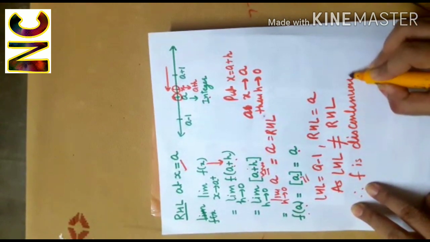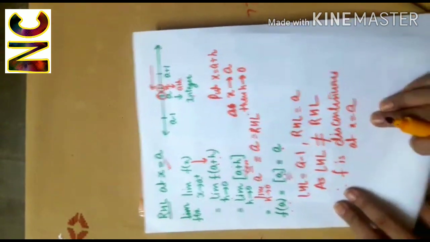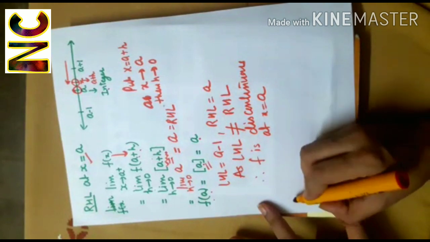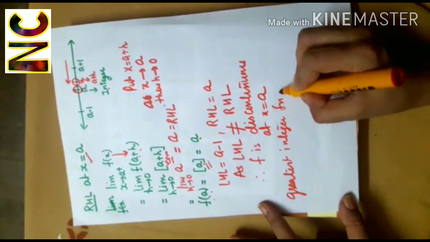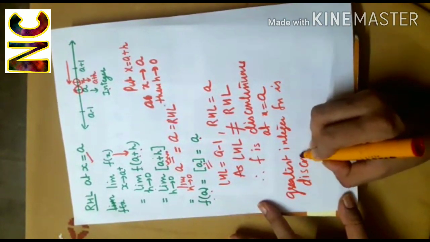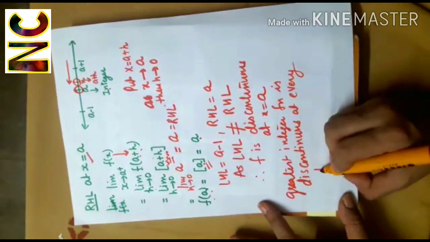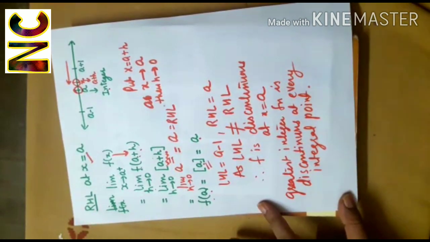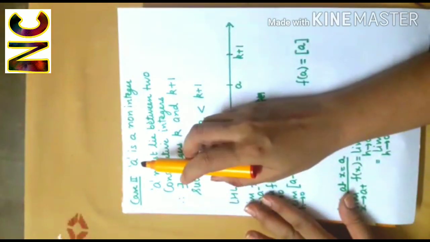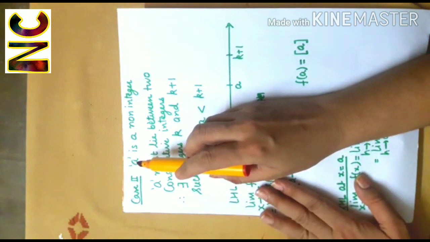discontinuous at x equal to a, and therefore we conclude that greatest integer function is discontinuous at every integral point. So we have seen that when a was an integer, so greatest integer function was discontinuous at a.